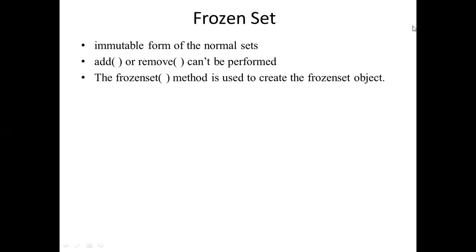But you can declare one set on which you cannot perform those operations like insertion or deletion. In that case, you can go with frozen sets. Those are immutable forms of normal sets. What is the meaning of this? Add or remove operations cannot be performed. How do you create the frozen set? Previously, we created a set directly by using curly braces, and the second way is by using the set method. Similarly, a frozen set can be created by using the frozenset method.